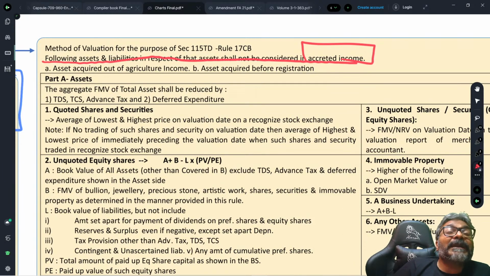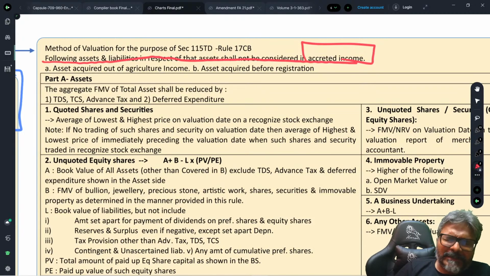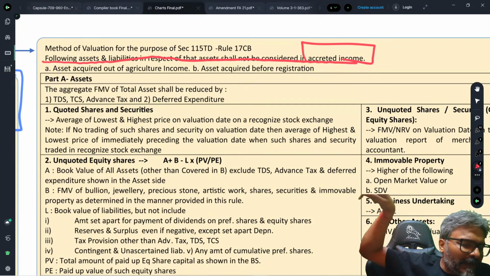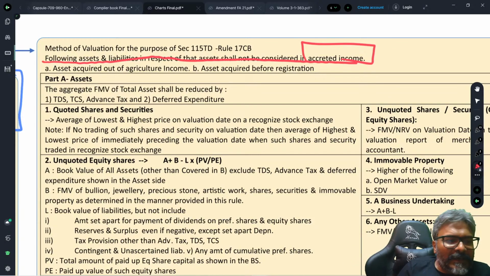So you cannot say that I have abused the Section 11 exemption by doing those conversions, dissolution or mergers, etc. That is the reason why, whatever asset is acquired from the agricultural income and is there in your balance sheet on that specified date, that asset will be excluded in calculating the accredited income.